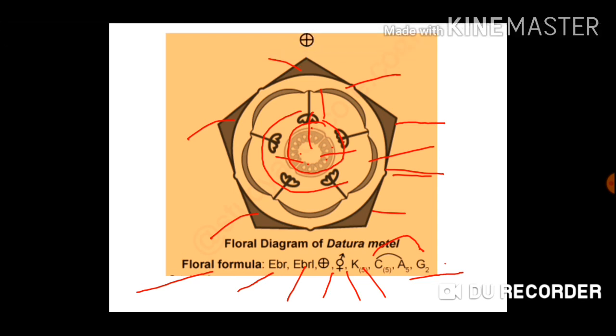On the top you can see the axis of the flower. Thank you very much. So this was part 1 of family Solanaceae. In the next video we will study part 2, in which I shall tell you the economic importance and diagnostic features. Stay tuned.